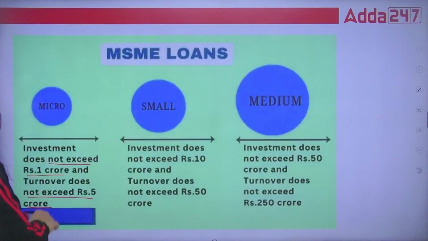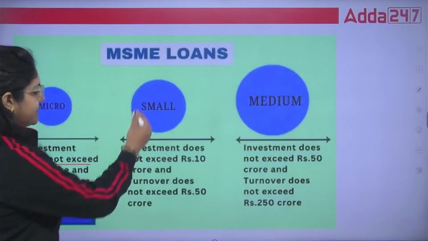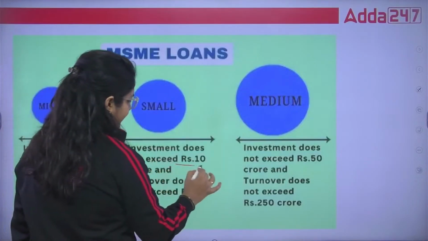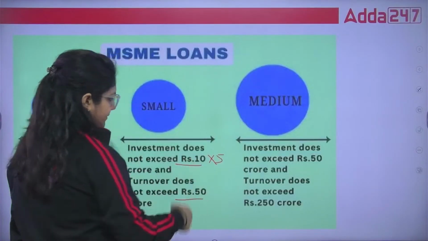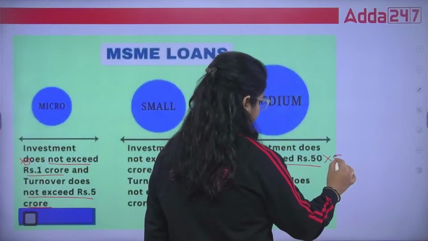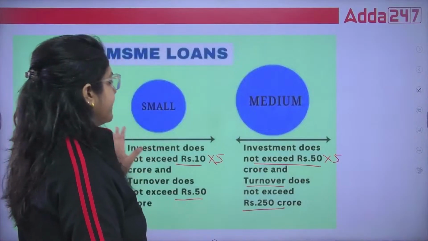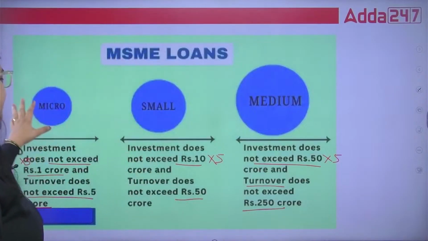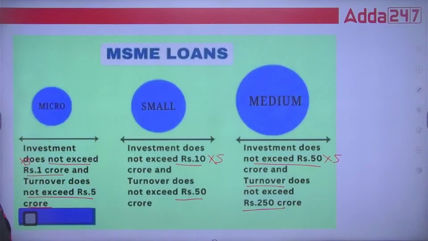You multiply the investment to get the turnover. In small enterprise, investment does not exceed 10 crore. In medium, investment does not exceed 50 crore, and 50 into 5, the turnover will be 250 crore. In this way, you can see the definitions of micro, small and medium enterprise.